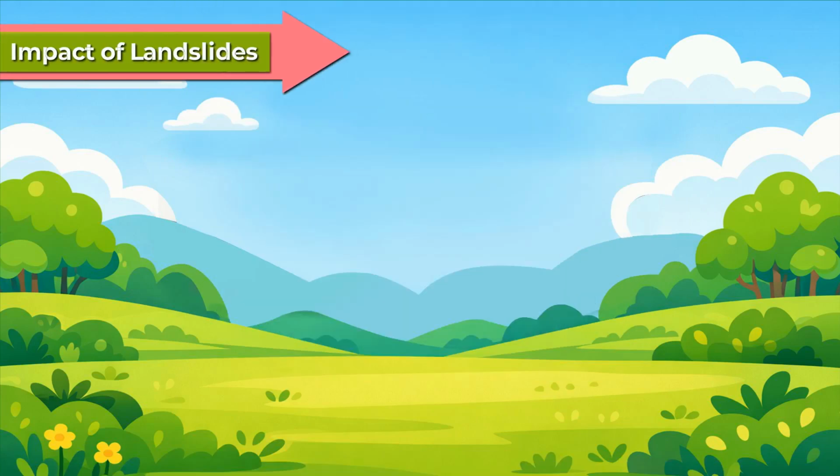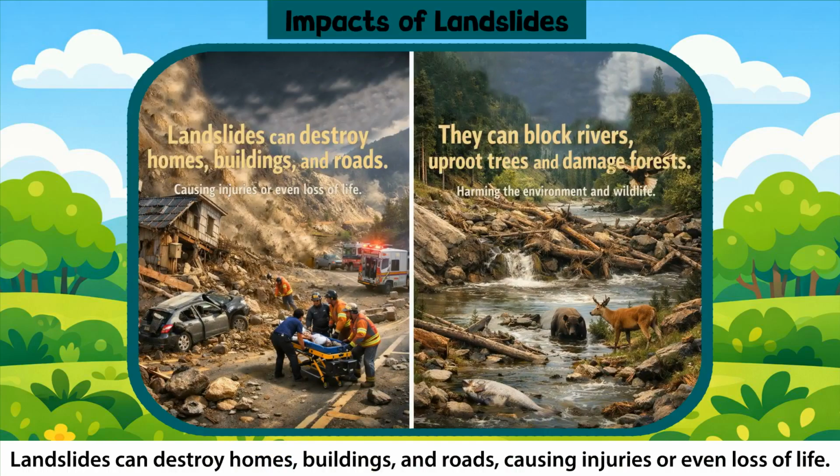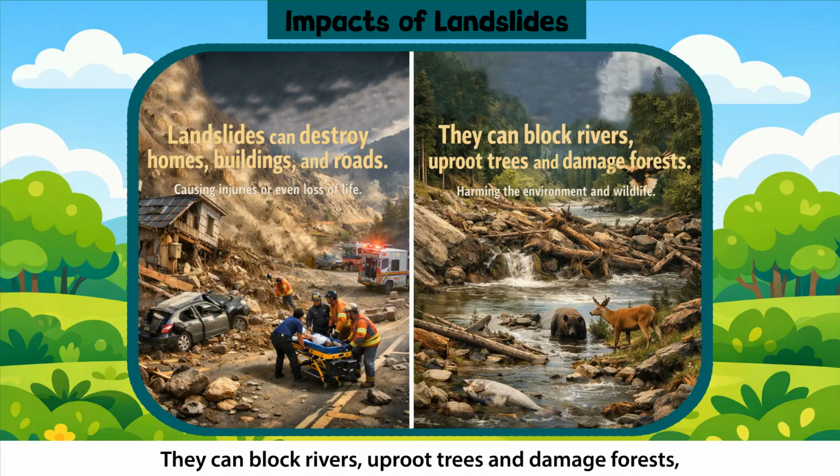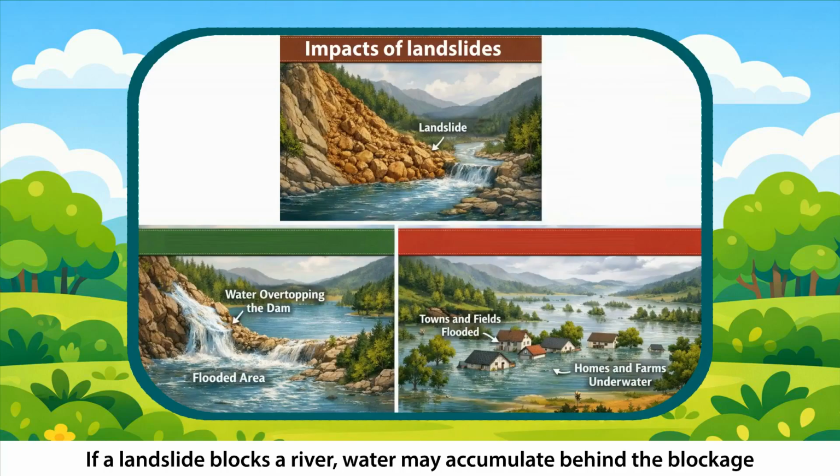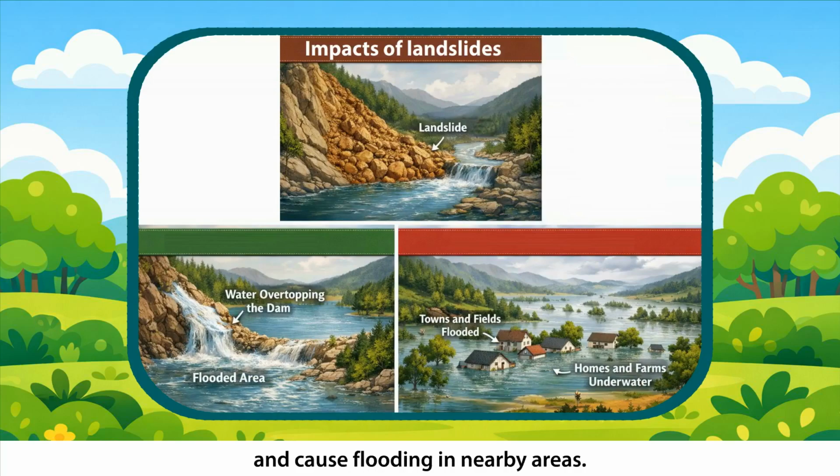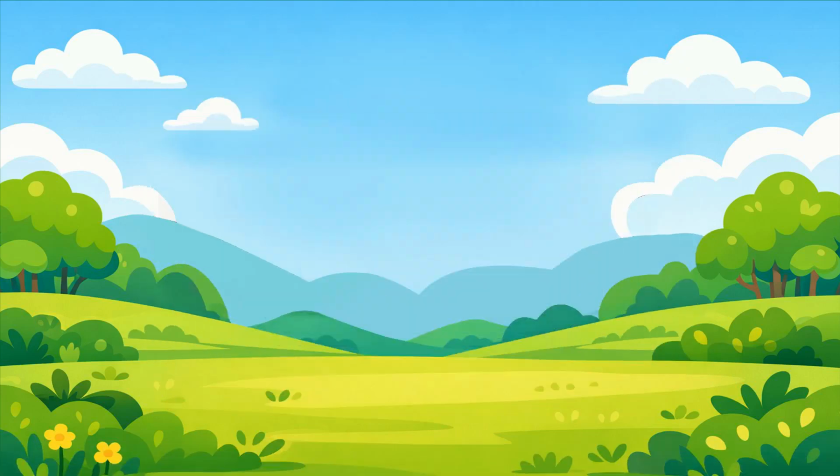Impact of landslides. Landslides can destroy homes, buildings, and roads, causing injuries or even loss of life. They can block rivers, uproot trees, and damage forests, harming the environment and wildlife. If a landslide blocks a river, water may accumulate behind the blockage and cause flooding in nearby areas.